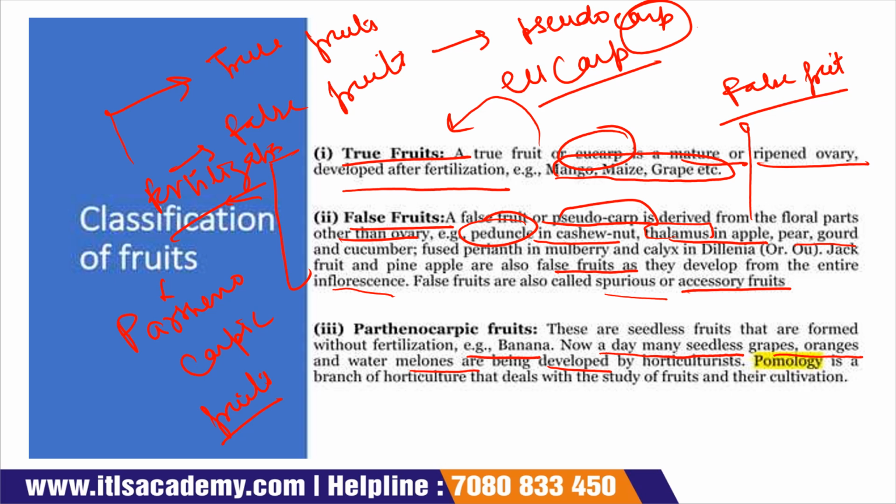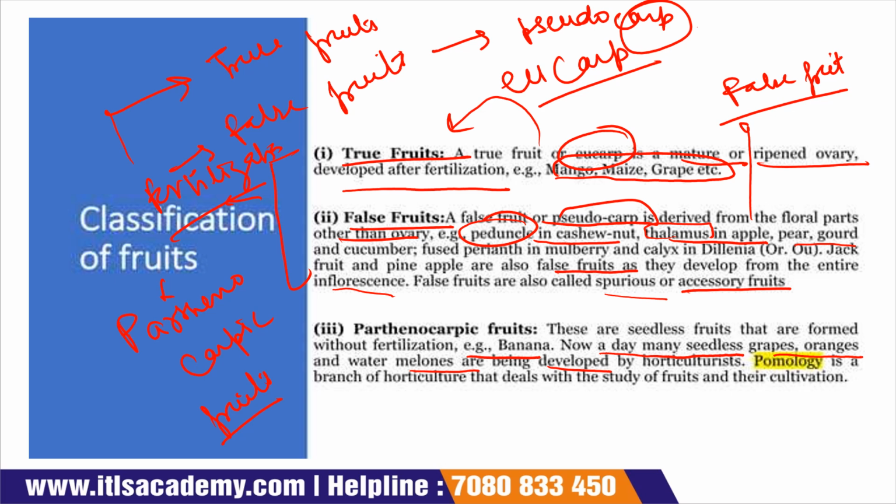See, these horticulturists prepare seedless oranges, grapes and watermelons. They are not naturally parthenocarpic fruits. They are considered true fruits. But with the help of horticultural methods, they develop seedless watermelon, grapes and oranges, and now they are considered parthenocarpic.